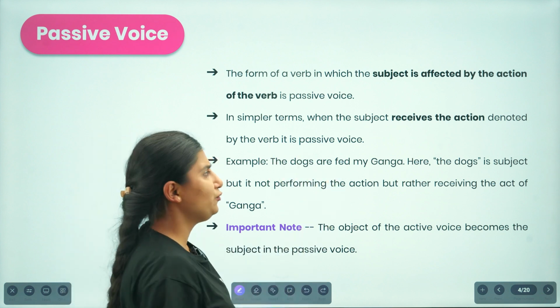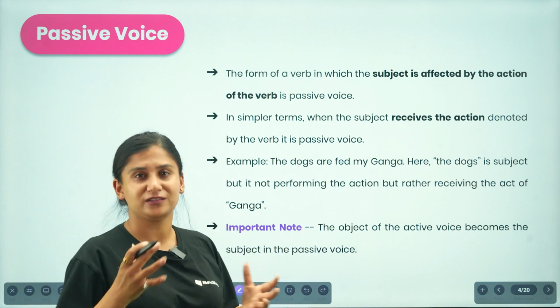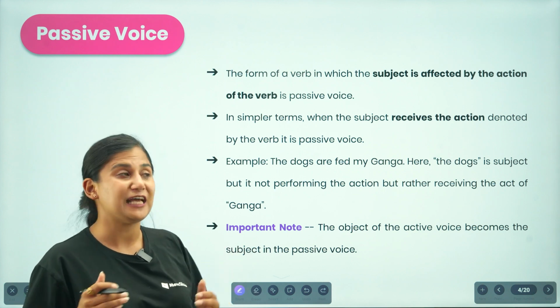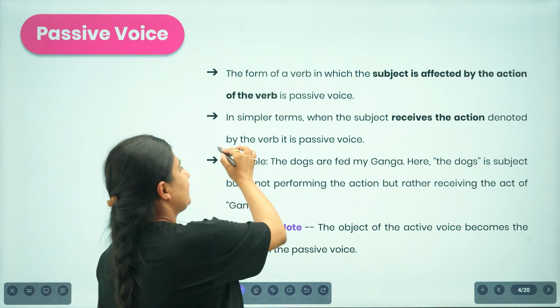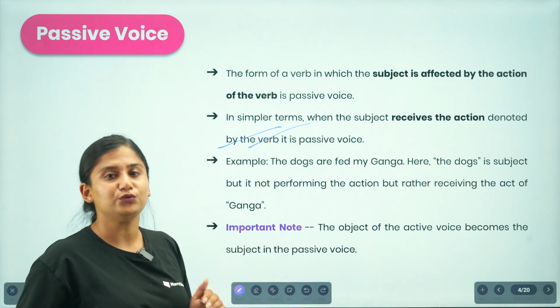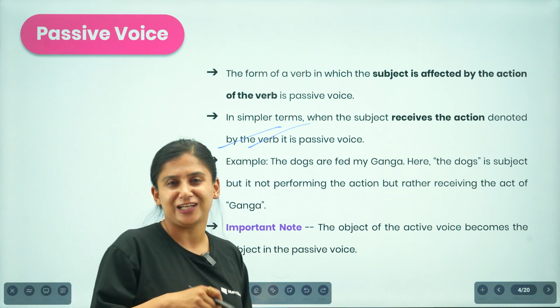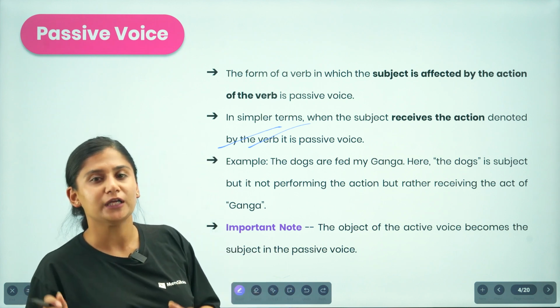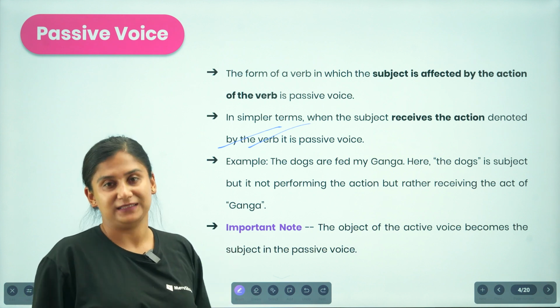In simpler terms, if you are not able to understand what this affection means, we can understand it as the subject receiving the action denoted by the verb. If you receive a sentence in which the subject is receiving the action rather than performing it, then that sentence is in passive voice.